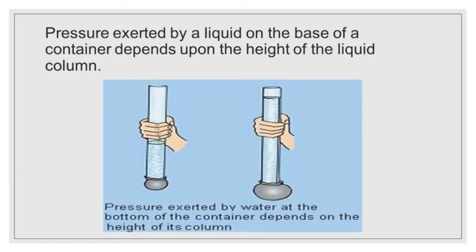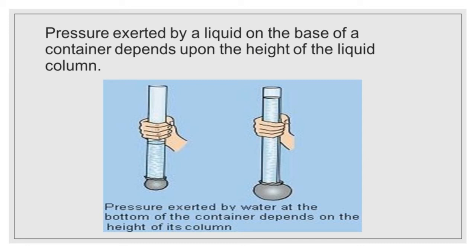Pressure exerted by a liquid on the base of a container depends upon the height of the liquid column. To know about this, let's do an activity. Take a glass tube that is open at both ends. Fix a rubber balloon at the lower end of the tube. Put some water into the tube and observe the balloon. Now pour some more water into the tube and again observe the balloon. What is the inference? The balloon starts bulging outwards. The bulge increases with an increase in the height of the water column.